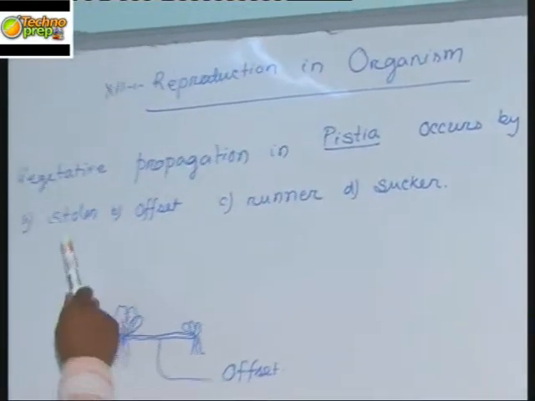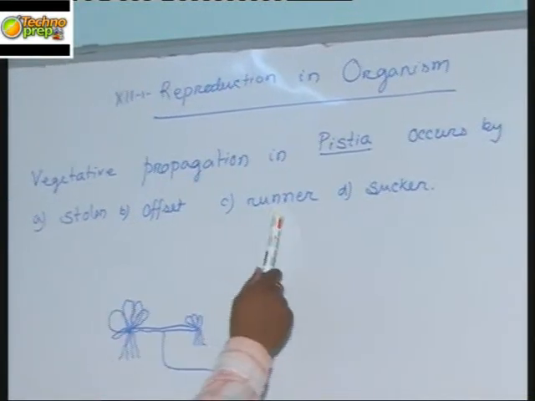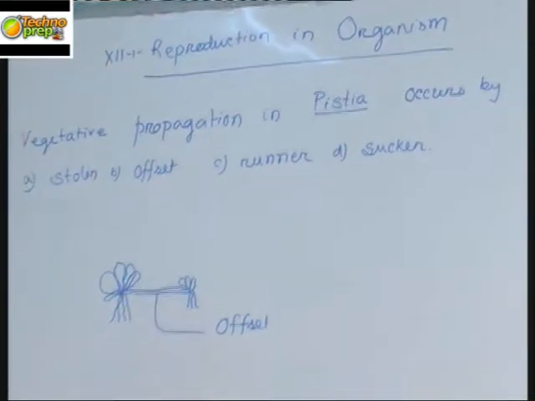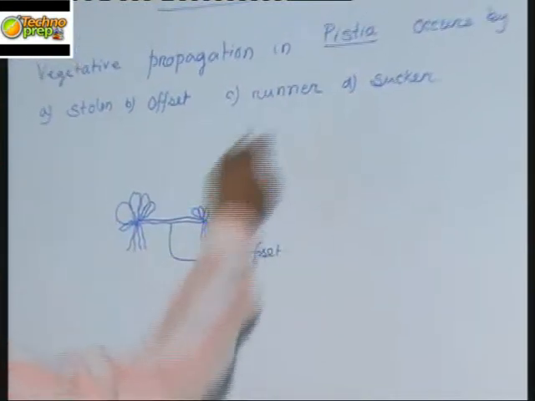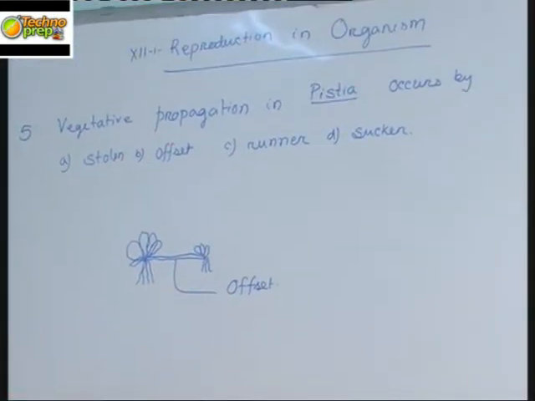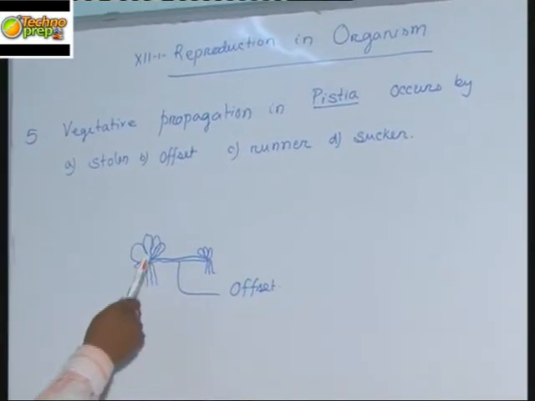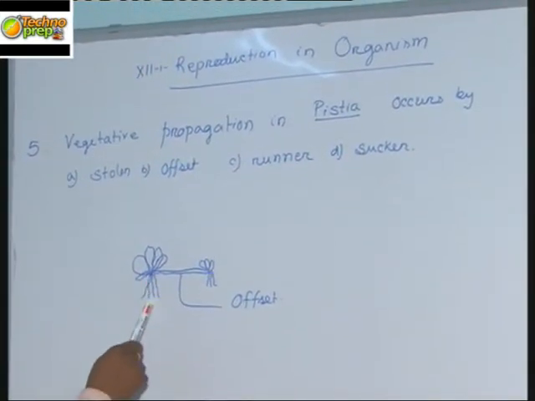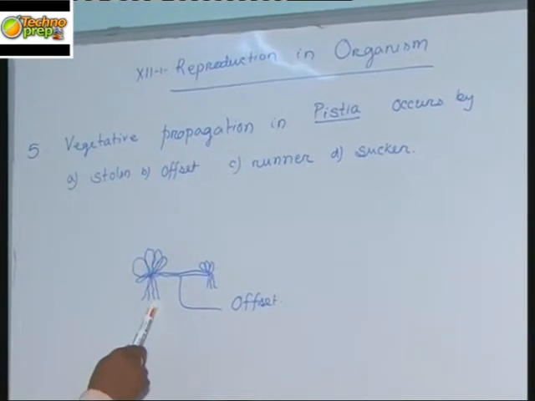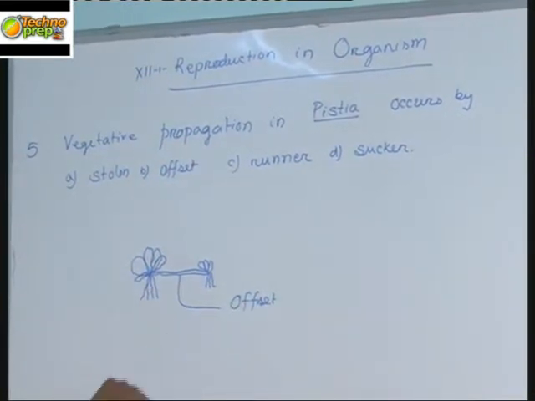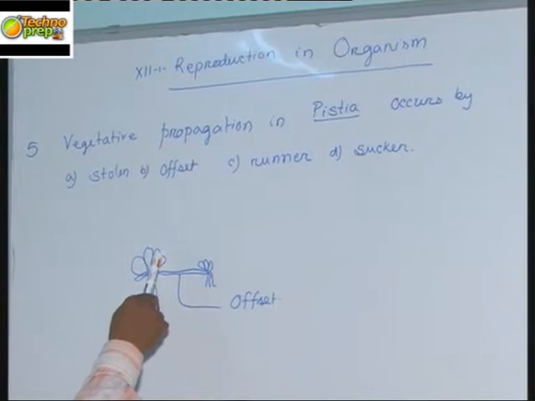Vegetative propagation in Pistia occurs by stolon, offset, runner, or sucker. Let us observe this plant, Pistia. Pistia is an aquatic plant. It grows in water. It produces roots which contain root pockets on its lower side. It floats over the surface of the water. Its leaves are on the upper side.